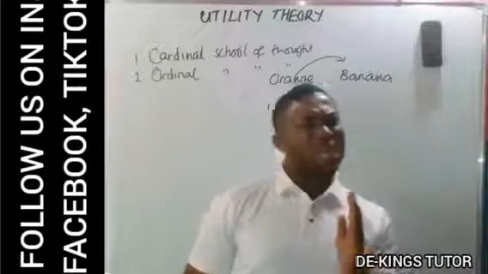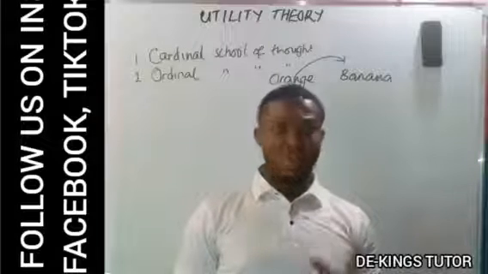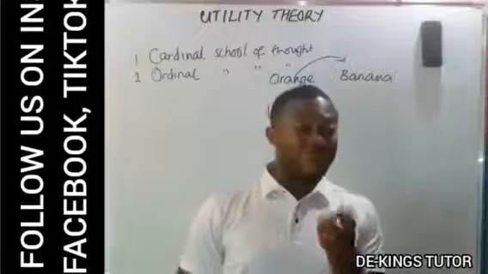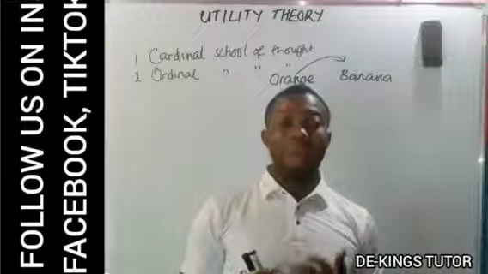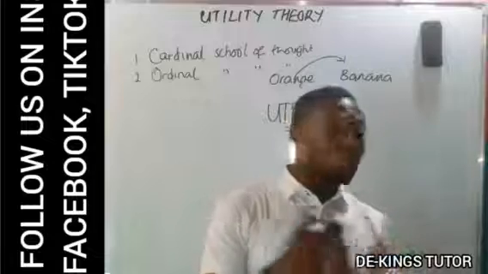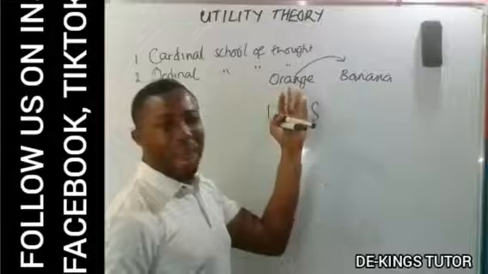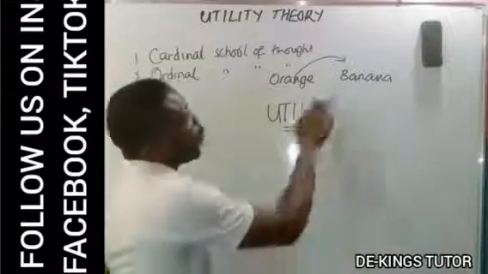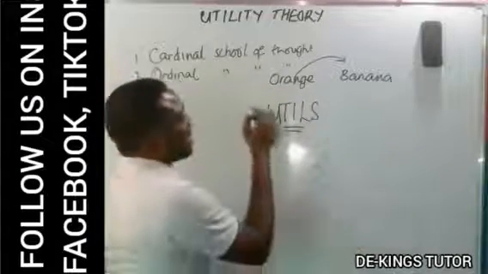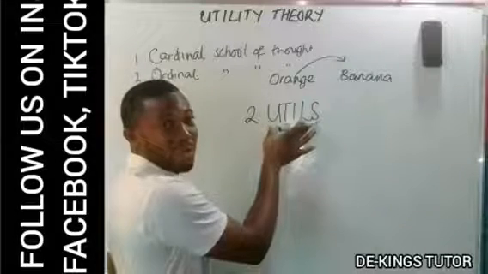The cardinal school of thought is of the opinion that utility is measurable, that is, it is quantifiable, that you can tell by how much quantity you prefer a commodity to another. For instance, we can tell by how much we prefer orange to banana. We can say it is in 2 utils, because we know that we can measure utility in terms of utils.